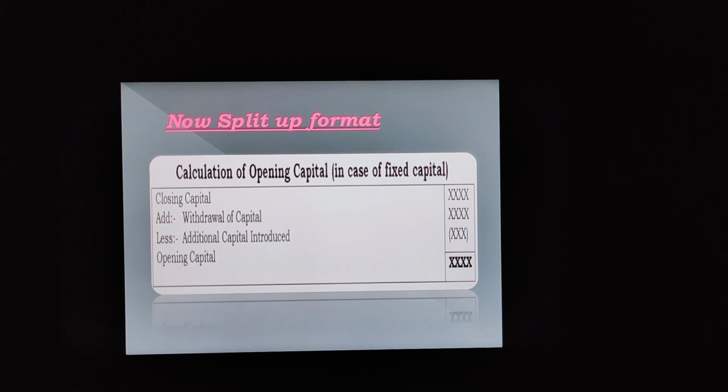We take the closing capital, then add withdrawal of capital, less additional capital introduced. By doing this, we will get the opening capital. See clearly, we have the closing capital, we add the withdrawal of capital, that is the amount of capital withdrawn, drawing made, then deduct additional capital introduced, and we get the opening capital. This was in case of fixed capital.